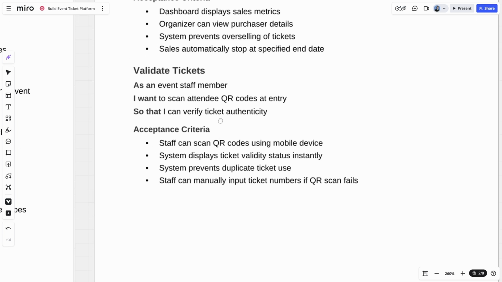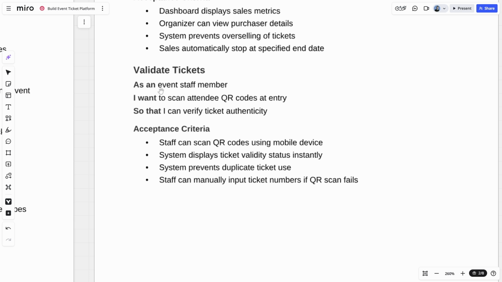And then we have our last one here, which is validating tickets. So as an event staff member, I want to be able to scan attendee QR codes at entry so that I can verify ticket authenticity. So this is the part that we were discussing earlier. So basically somebody's bought a ticket, they've taken it to the event, and then the staff at the event are able to scan that QR code and tell whether or not that's a valid ticket.